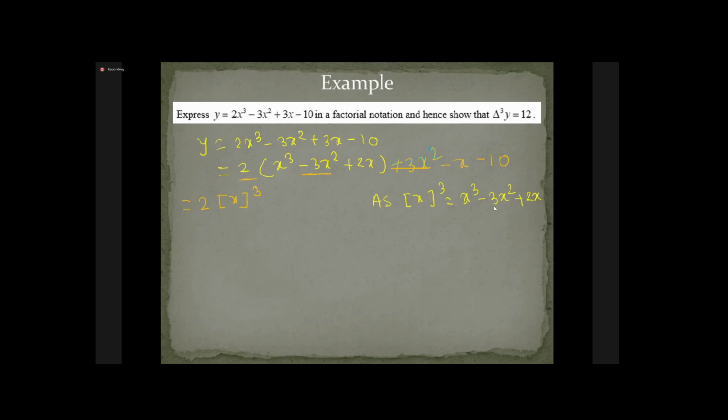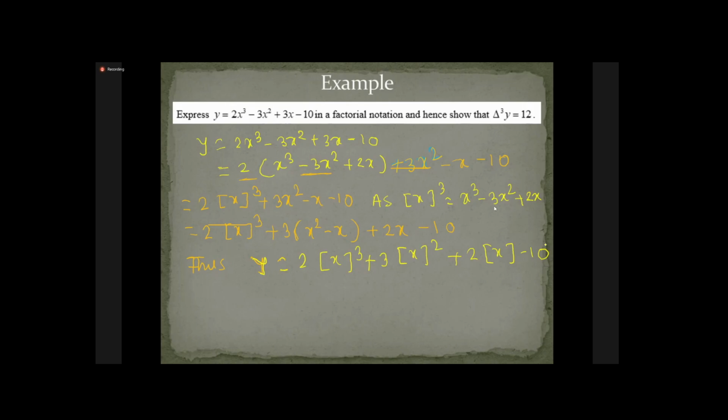And that is the end of the first part of the question. We already expressed this polynomial y in factorial notation. Now this is in the factorial notation, and we want the third difference. Remember, to take the third difference, we just have to take the derivative of the RHS. The first derivative of x cube, we know, is 3x square. That way we have to take a differentiation.